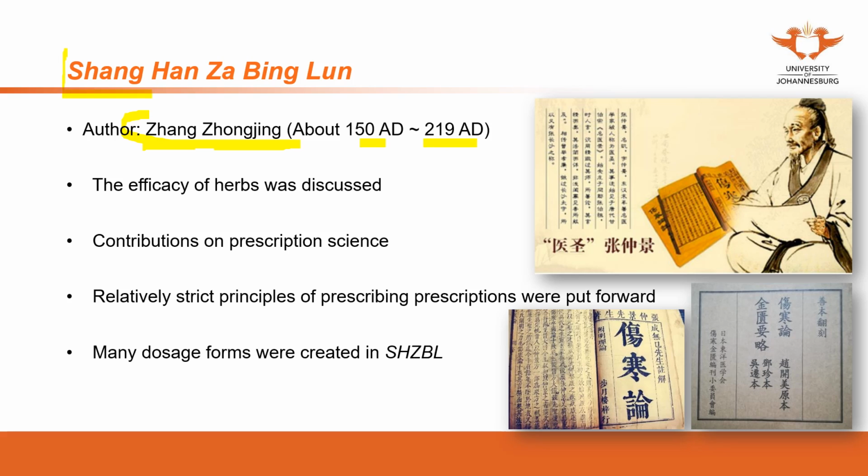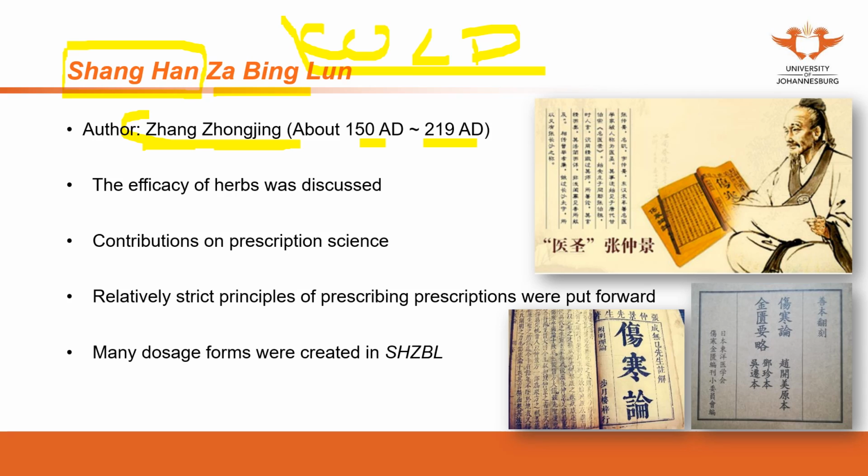Shanghan: Shang means attacked, Han means cold or coldness. Zabing means the different diseases. So this book talks about the diseases mostly due to the cold condition or cold pathogen. In future, when we study the pathogens in Chinese medicine, we will understand what cold pathogens are.